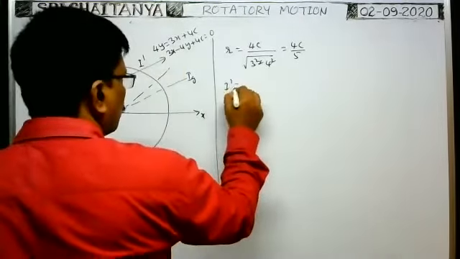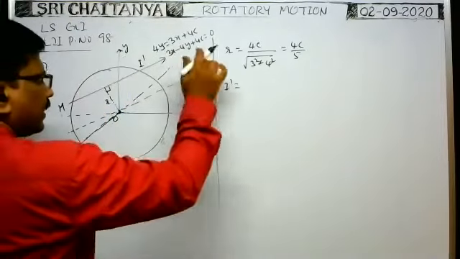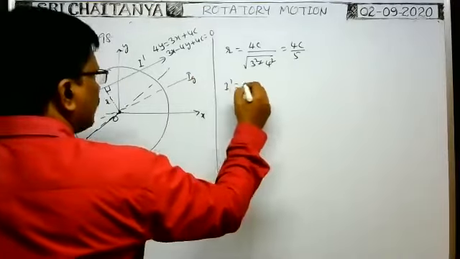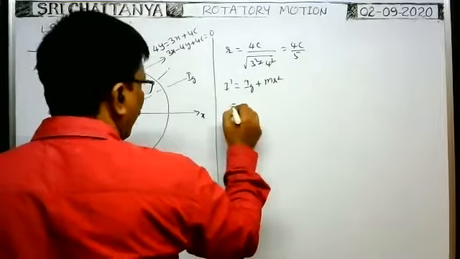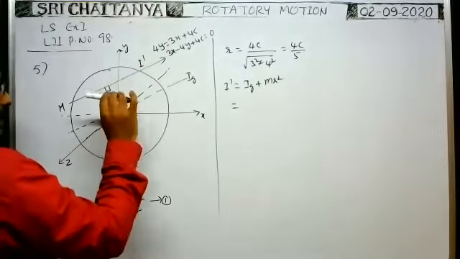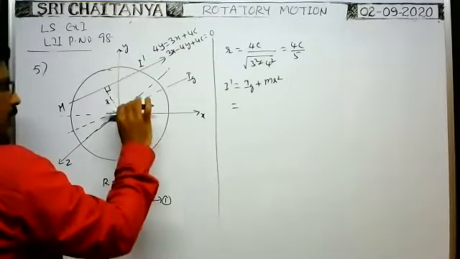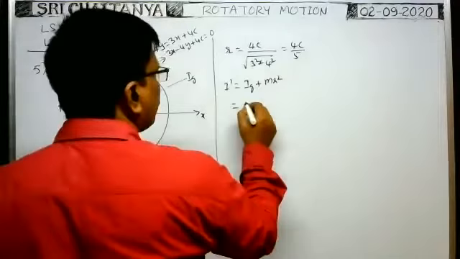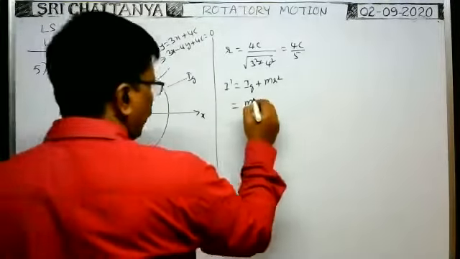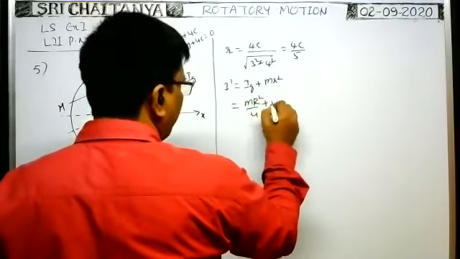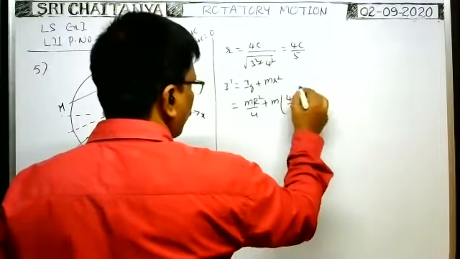So I dash is the moment of inertia of the disk about this line, equal to Iz plus m r square according to the parallel axis theorem. Iz here is the moment of inertia of the circular plate about a diametric axis, which is mR square by 4. That's why mR square by 4 plus m into 4c by 5 whole square.